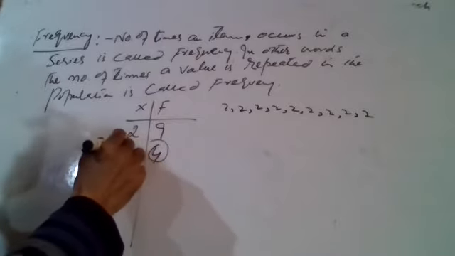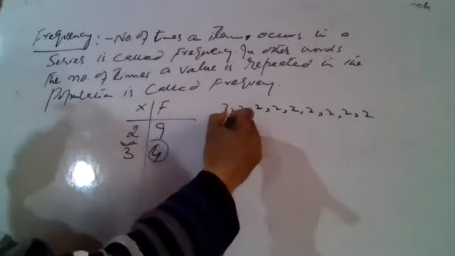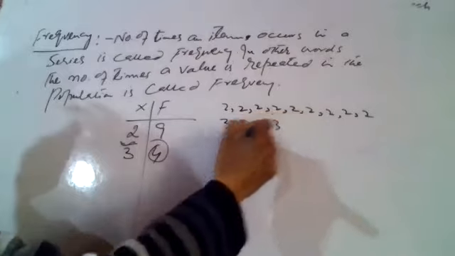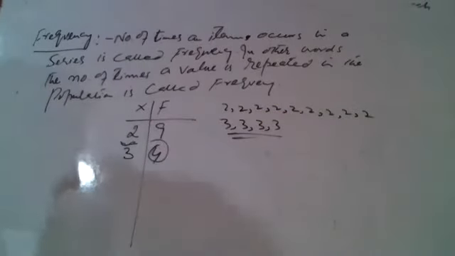Frequency means ये 3 कितने बार आया है, 3 4 बार आया है. So this is frequency. Frequency is number of times an item occurs in a series.